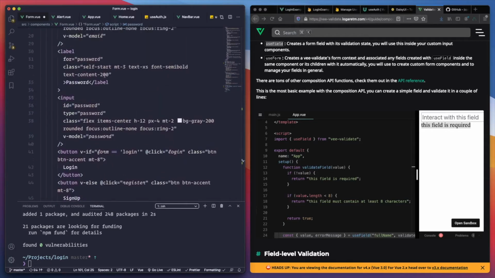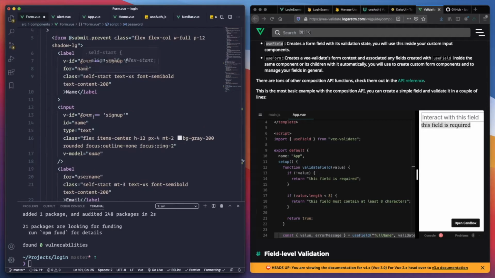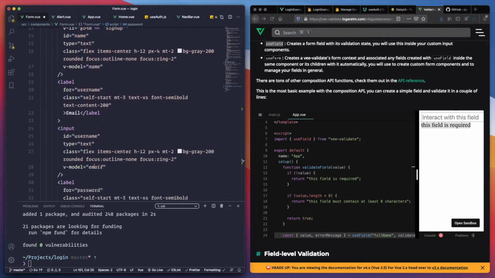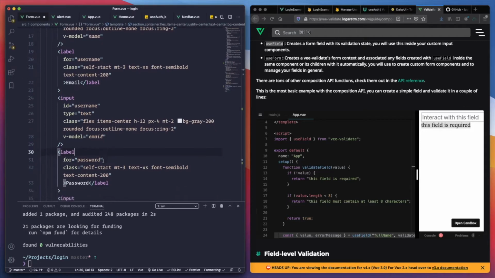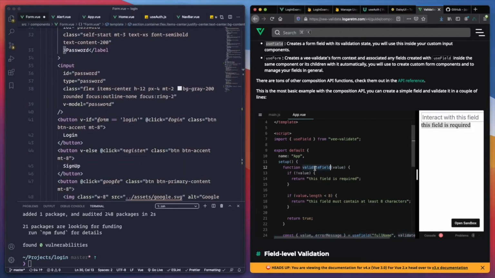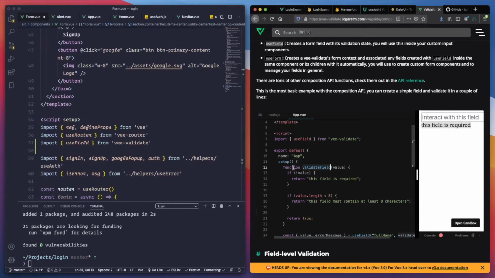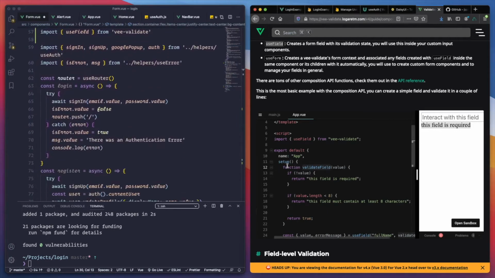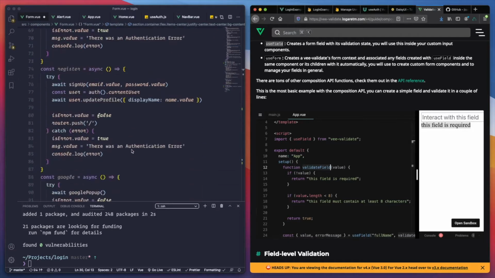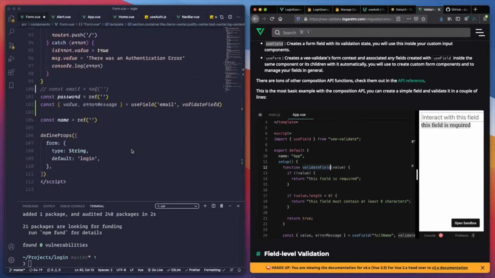This one. And we're using VeeValidate, it's actually name. Oh yeah, because this one is the email. Perfect. Not sure if we can actually handle it like that. Let's create this function. And this is ES5. Let's actually do an arrow function, a fat arrow function, that will help us do that kind of validation.